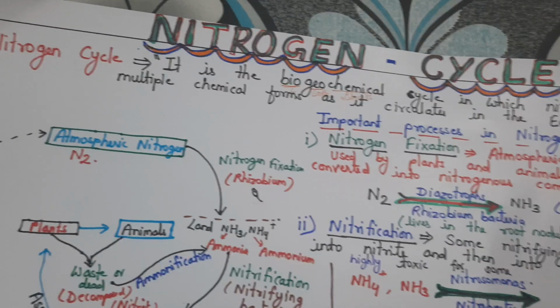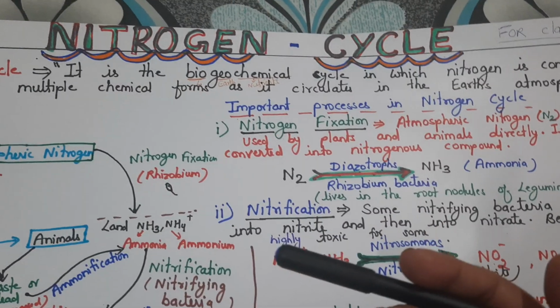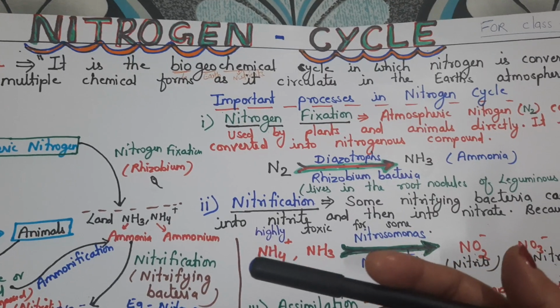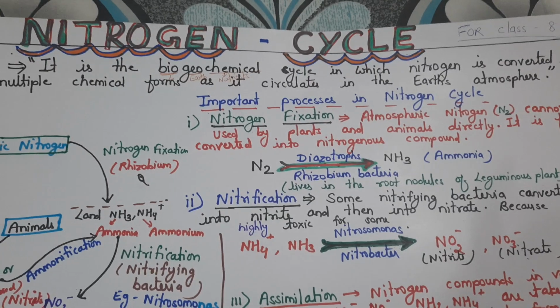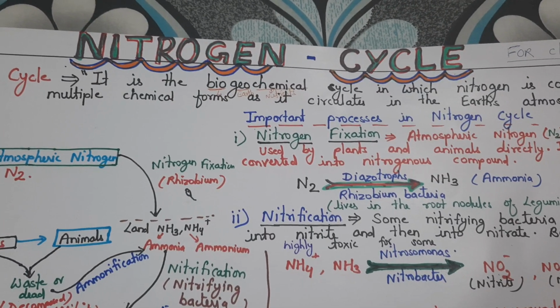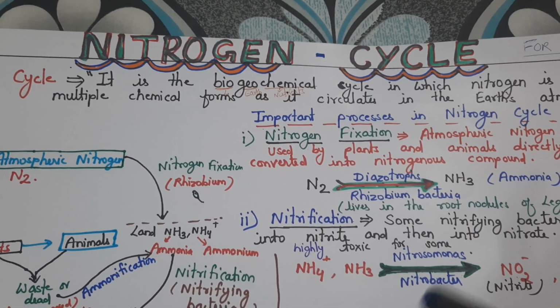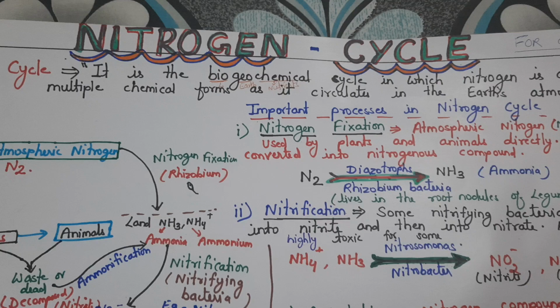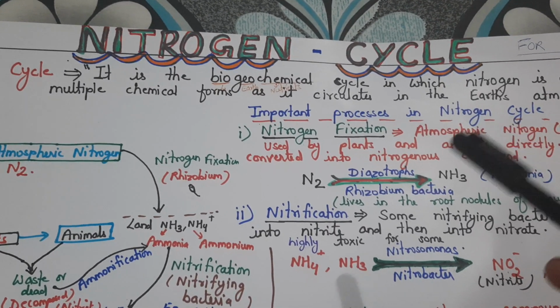In nature, every nutrient runs in a cyclic manner. What is the importance of it? It helps in maintaining the right amount of nutrients on the earth's surface. Like the water cycle, nutrients also run in a cyclic manner. There are various types of nutrient cycles, like nitrogen cycle, carbon cycle, hydrogen cycle, oxygen cycle. Here we have to discuss the nitrogen cycle.